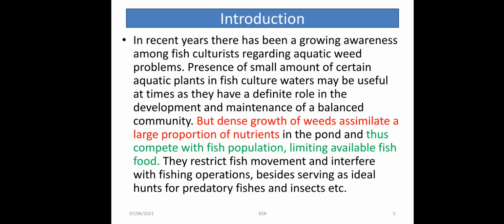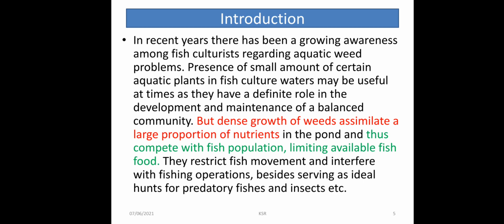So the presence of a small amount of certain aquatic plants is essential. It is useful for fish culture, but if there is uncontrolled and useless growth going on in the water body, then we have to remove it. The dense growth of weeds assimilates a large amount of nutrients. They consume large amounts of the nutrients present in the water body, so we have to remove them. That way the fishes will get a good amount of nutrients.